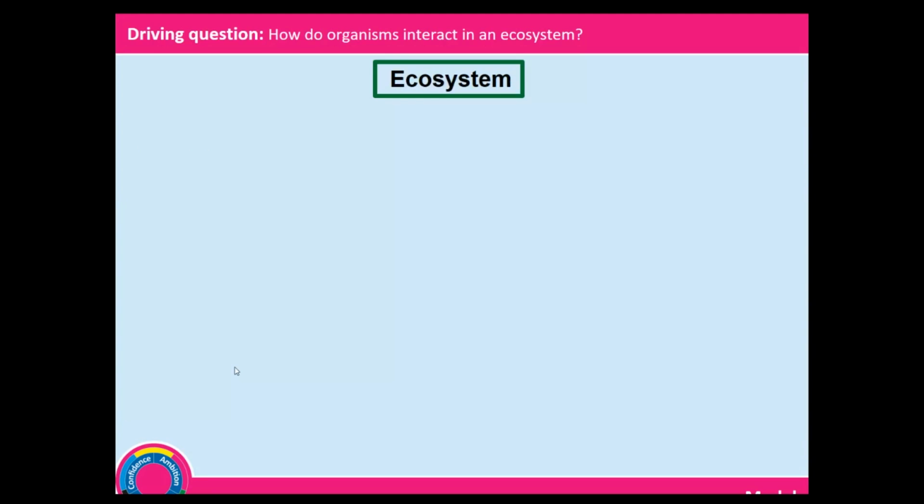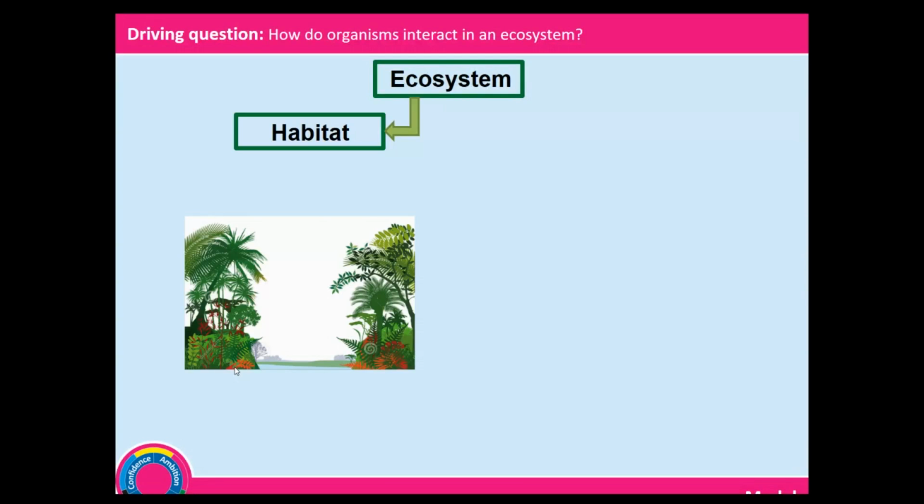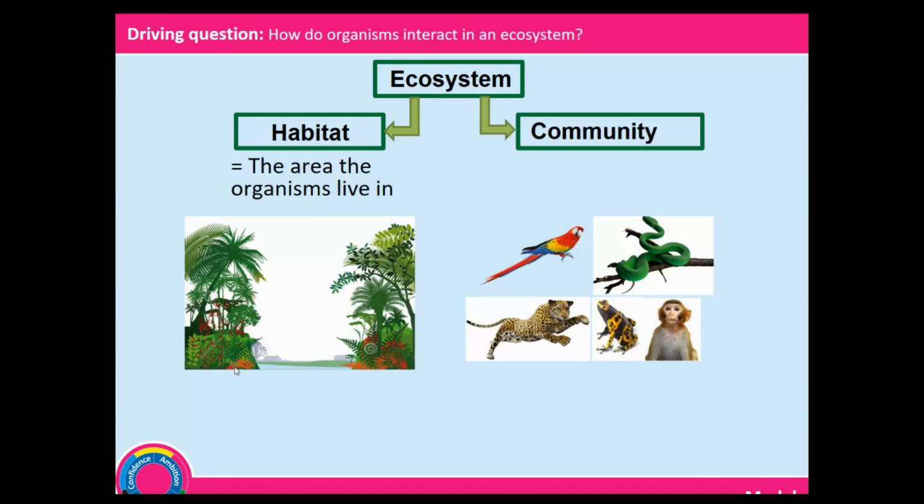Okay, now we reach the hierarchy, the top of the chain, because in the ecology chain, you start with the individual organism, then a population first, then a community, and then we go to the ecosystem. Now, the ecosystem is a definition of the place where the organisms live in, and then the community, all the different organisms that live in that community.